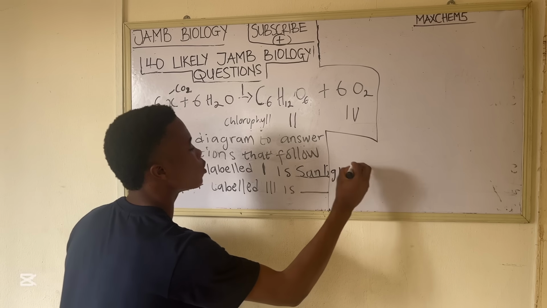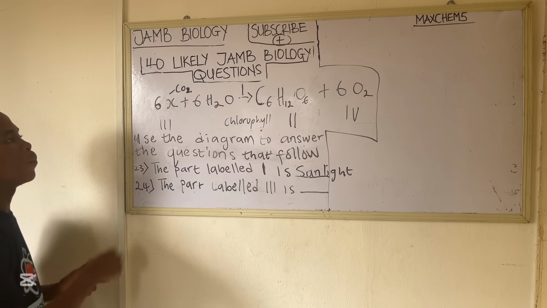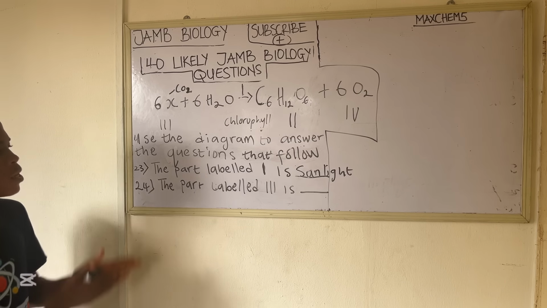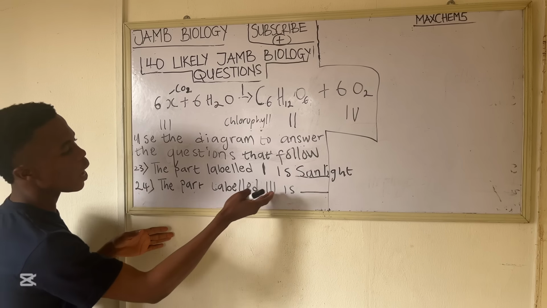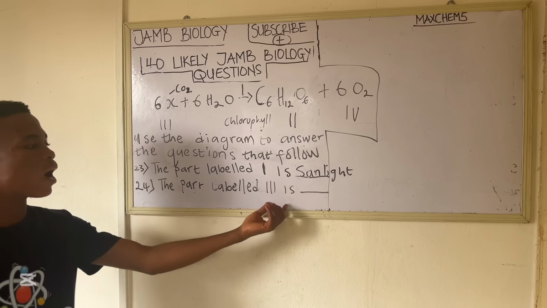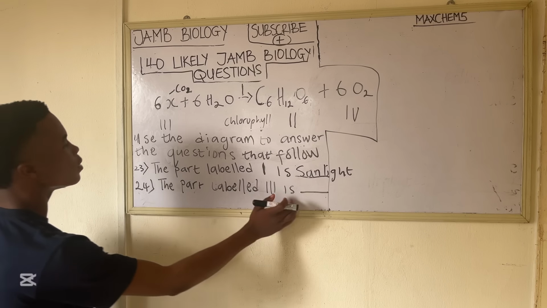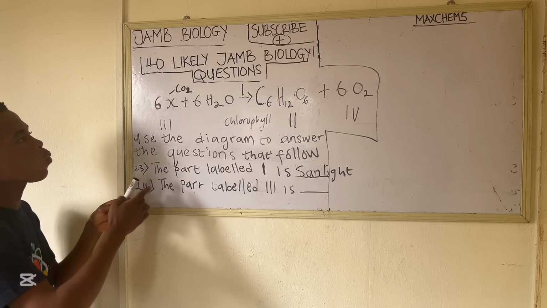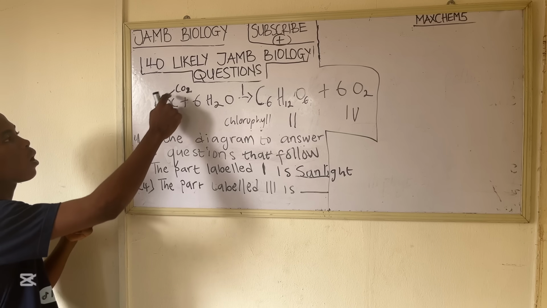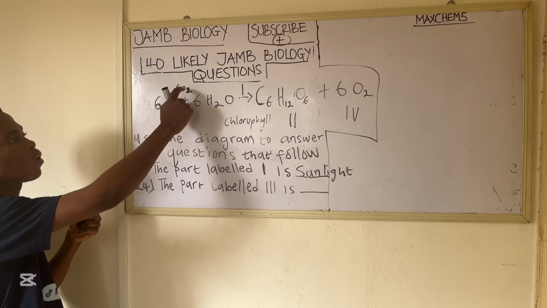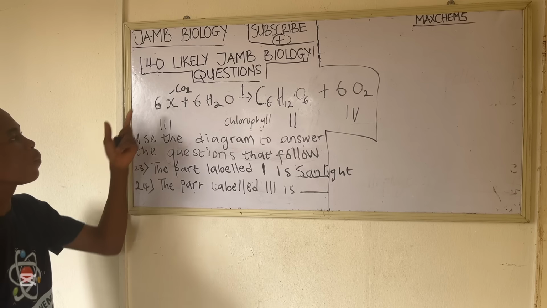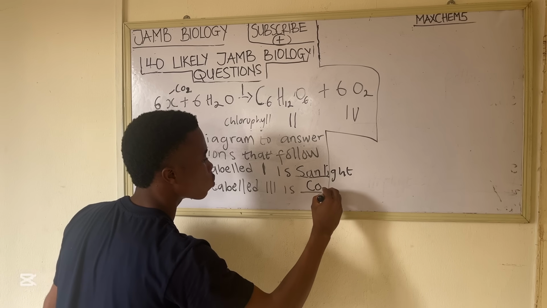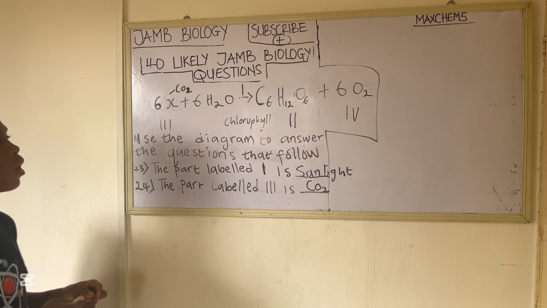So if you see sunlight in the options, you should pick it based on this equation. So the next question says the part labeled III. This is the part that is labeled III, which is 6 moles of what? Carbon dioxide. So the part labeled III is CO2. All right. Do you get the question now?